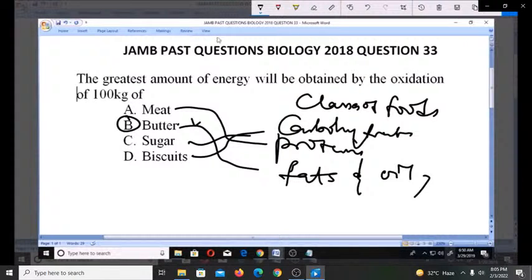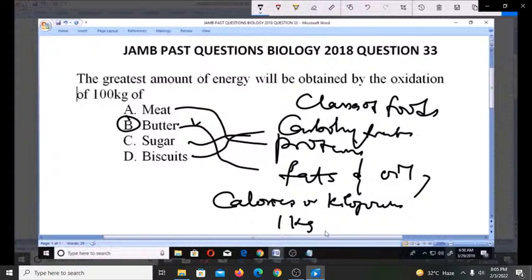But following that, we also understand that the energy value of food is expressed in calories. We express the energy values of food in calories or kilojoules. And this is the amount of energy available in 1 gram of a particular food substance. So conventionally, 1 gram of lipid, and whenever you hear the word lipid, we mean fats and oil, releases about 37.6 kilojoule of energy, which is significantly more compared to that released by carbohydrates.